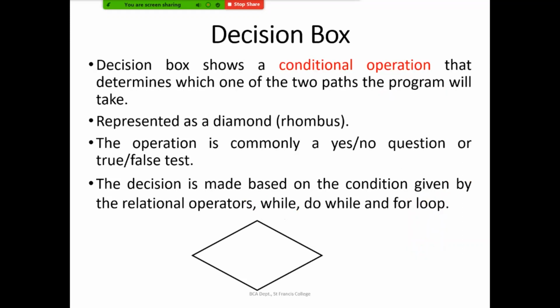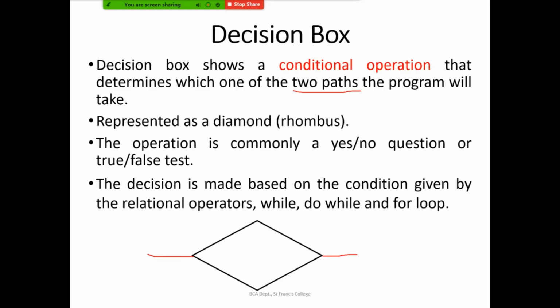Okay. Now comes the decision box. The decision box shows the conditional operation. So based on a particular condition, if you want to change the flow of the program, you can always use a decision box. So this will be dividing the program execution into two paths. Until now, we had only one path starting from the start symbol. But if you are giving a decision box, you can either take a left path or a right path.